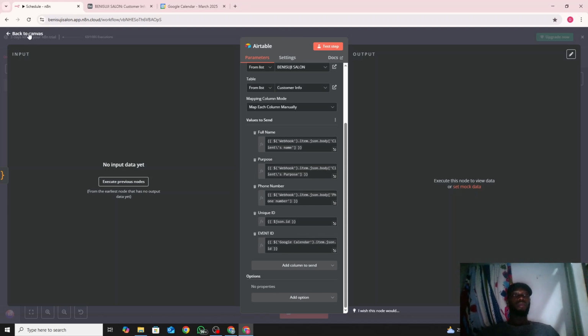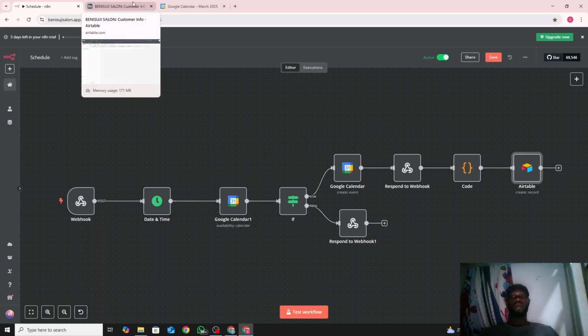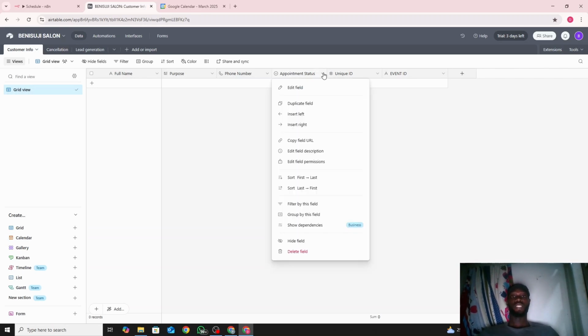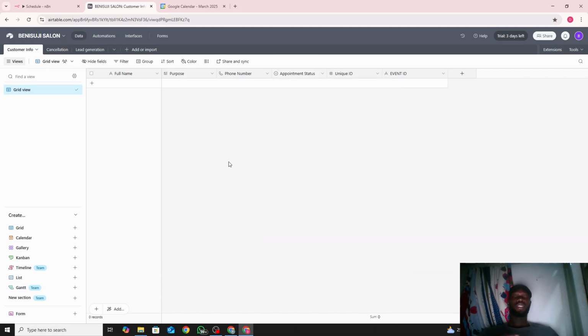After that, you send your info to Airtable, and this is how the Airtable looks: name, purpose, phone number, appointment status, unique ID, event ID. The only difference is that for the appointment status, we have scheduled, rescheduled, cancelled, and completed, but it updates automatically. I set an automation for it. So whenever someone schedules, it goes to scheduled; whenever someone reschedules, it goes to rescheduled, and cancellation and all that.